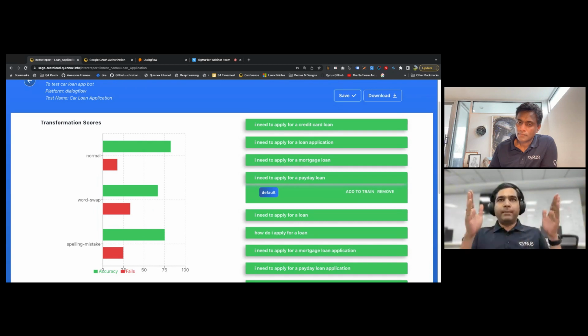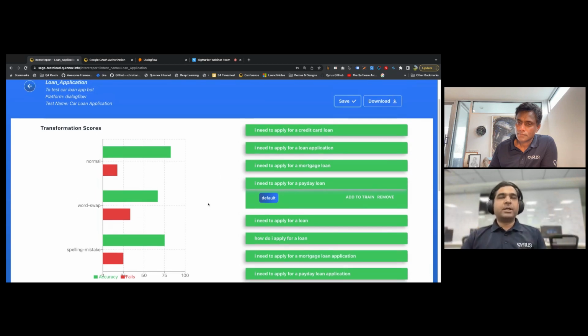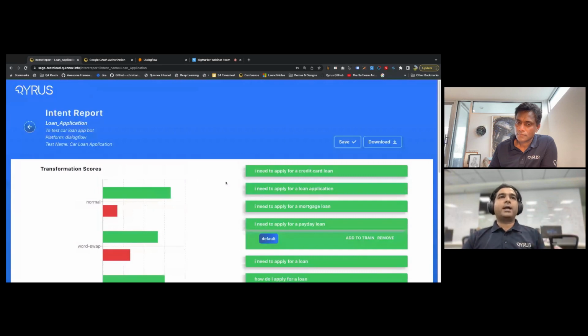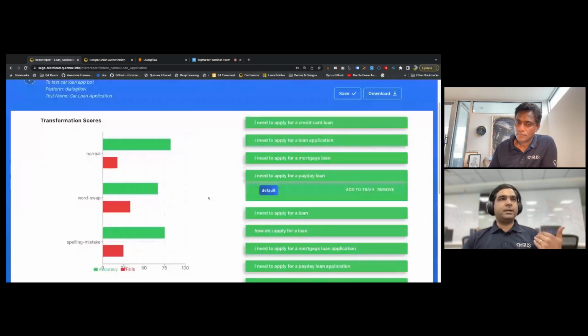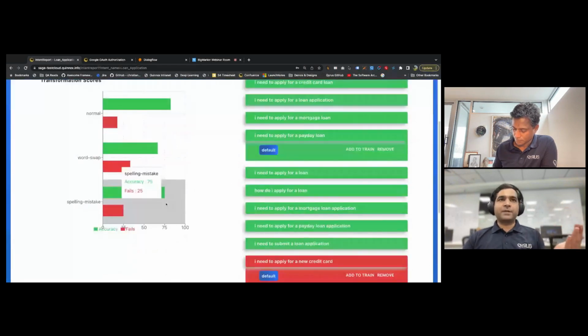So all of that middle part is completely cut off, right? What we're essentially doing is, wherever the entity or the intent was not detected correctly, you can add it to the training set and rerun this particular test. You can keep doing this until you see higher accuracy across the board, not just for one kind of transform, right?